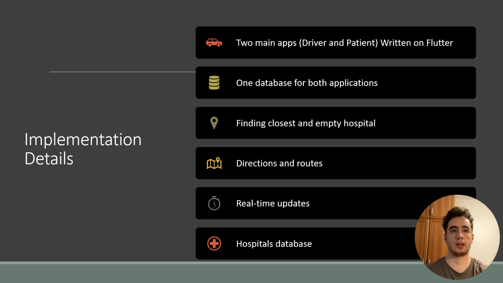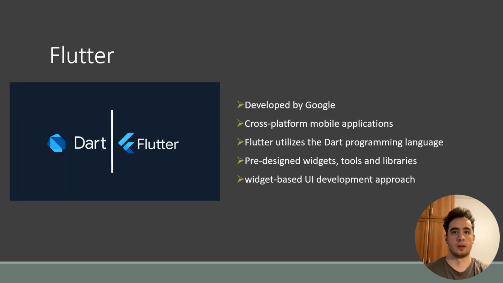There are two main mobile apps written in Flutter. Flutter is developed by Google and uses the Dart programming language. It has pre-designed widgets and tools that help us create the app.